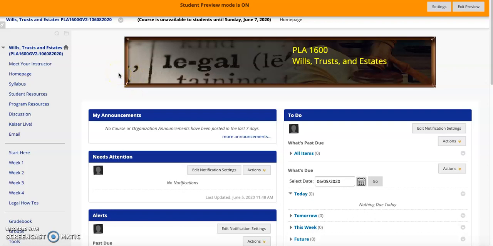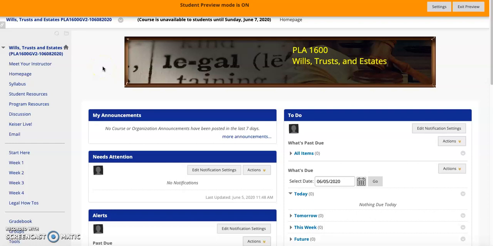As you can see, this is our Blackboard course shell, and I'm just going to give you a brief tutorial on how to walk through and use it. It's going to be really similar to last term, so there really shouldn't be any surprises. I know all of you had my class last term, so this should be pretty familiar, but of course, if you have any questions, reach out to me, but I still thought this would be a helpful thing to do.